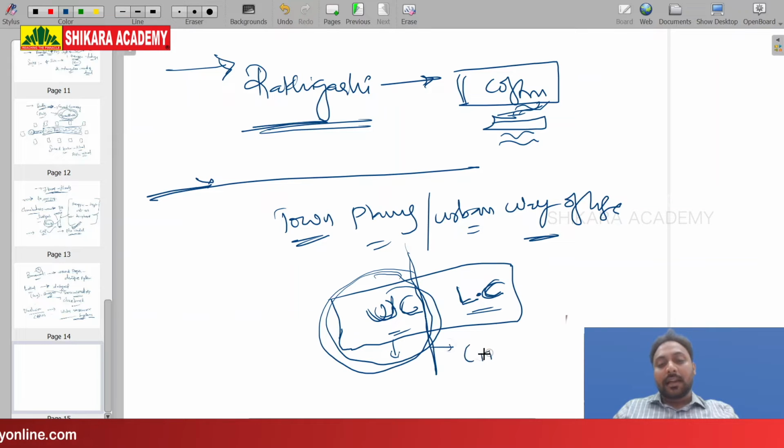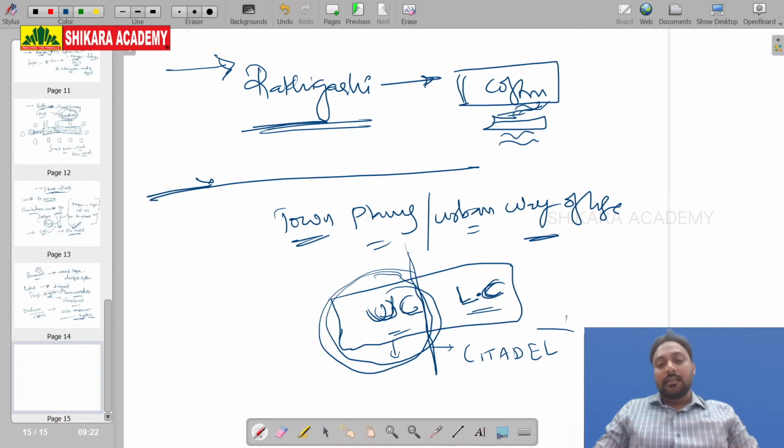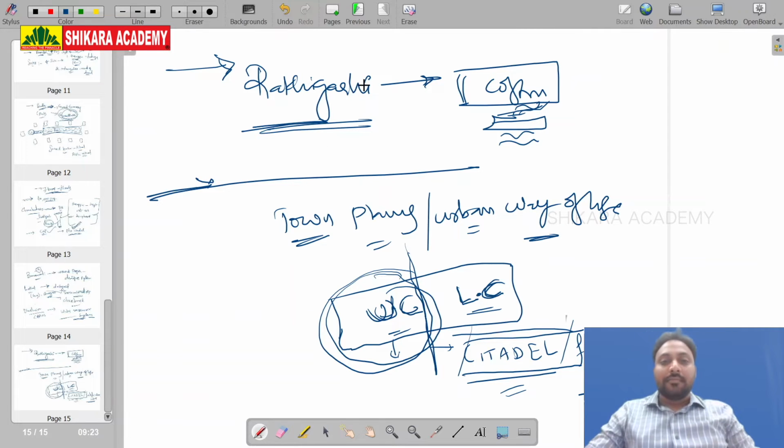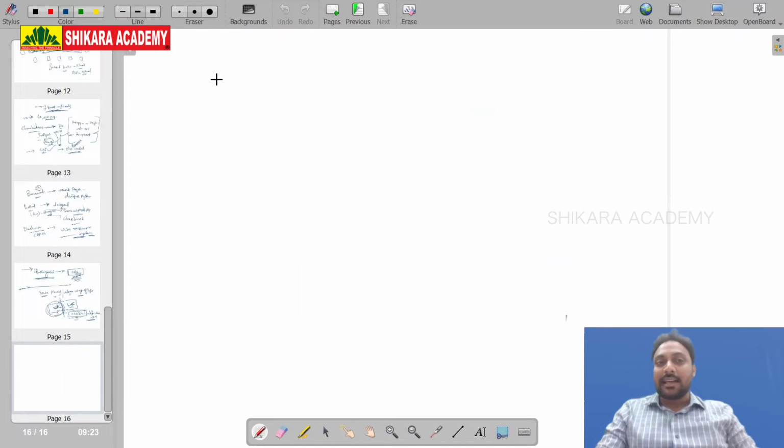Upper city is having a citadel. Citadel means fortification wall. It is having a fortification wall. Okay, so lower city does not have any fortification. That indicates that the upper city aristocracy is living there, and in the lower city the common man is living. So wherever aristocracy lives, they have a very good kind of protection.